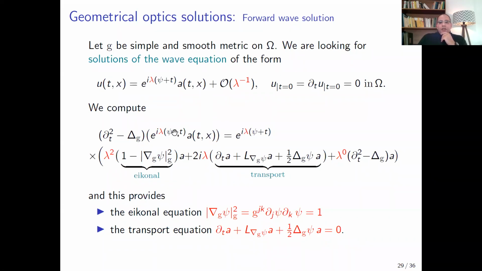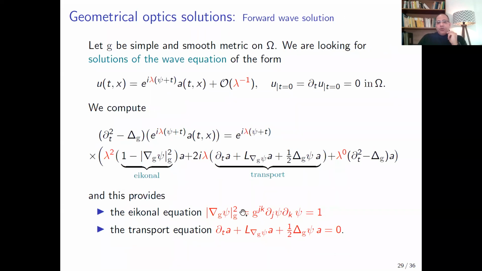If we assume that psi satisfies this eikonal equation, that the gradient of psi equals 1, then this term disappears. And if we assume that the amplitude A satisfies this transport equation, then this term disappears, and we can construct the error term, which is small with respect to the parameter lambda.